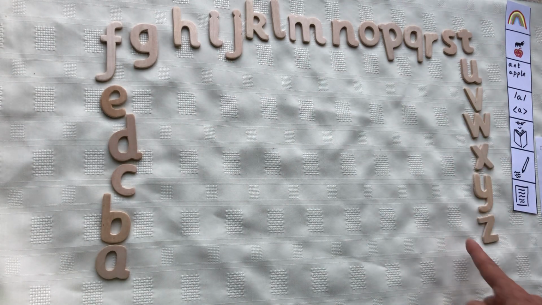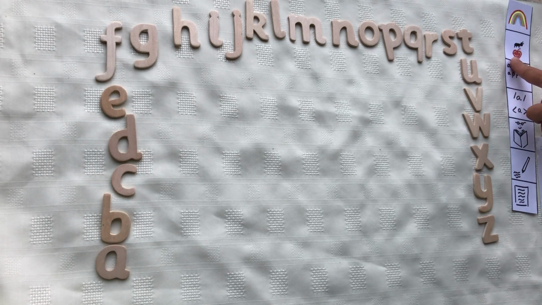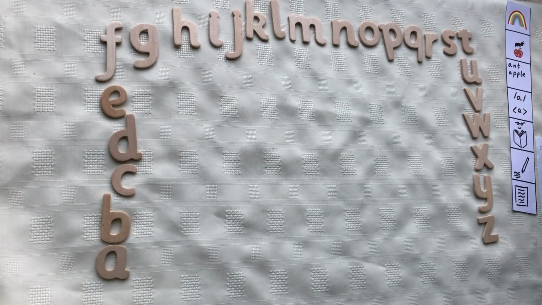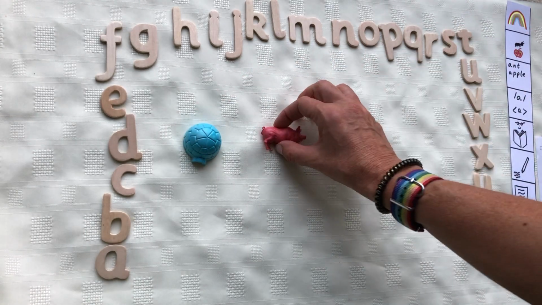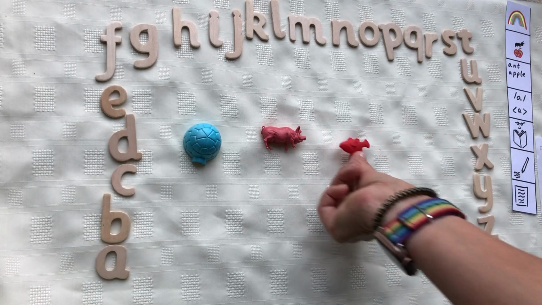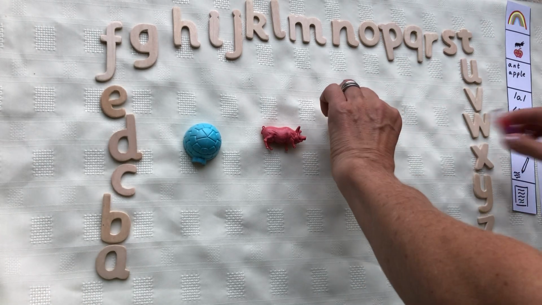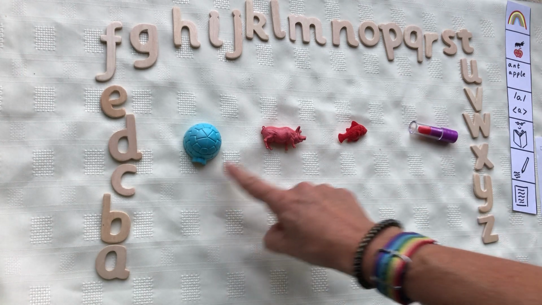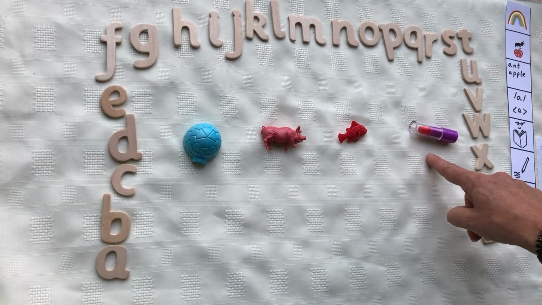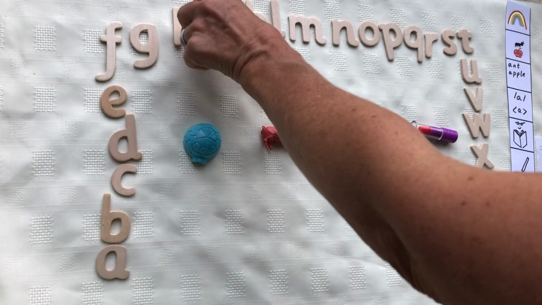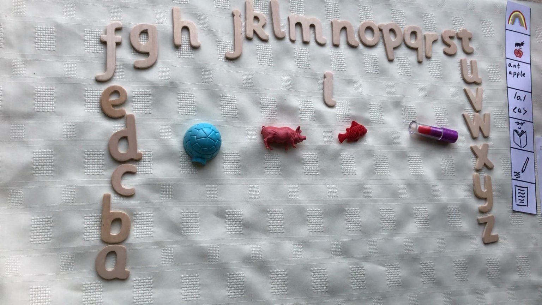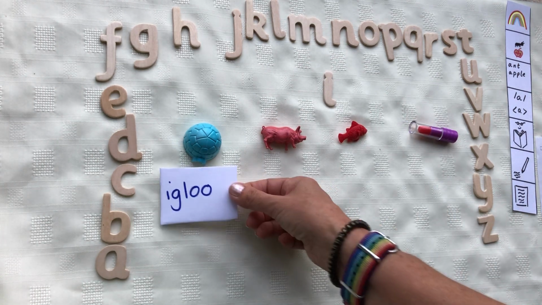Press pause now. So the second part of our routine, we are going to look at the sounds that we are learning today. So I have an igloo, a pig, a fish, and a lipstick. Igloo, pig, fish, lipstick. What sound is the same in all of those? I.